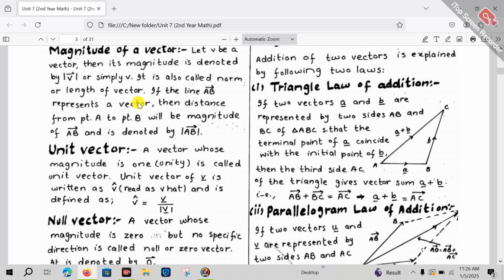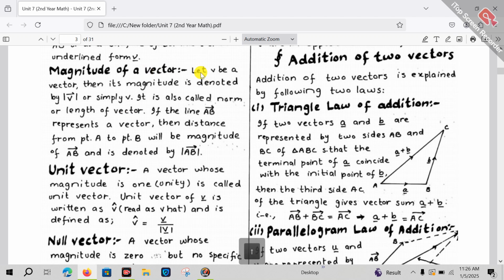Next, we are going to study the magnitude of a vector. So what is the magnitude of a vector? Let V be any vector. Suppose that we have a vector and this vector is V. Its name may be other than V, like U, W, etc. You can call it whatever you like, it's up to you. Then its magnitude is denoted by putting these two lines around the vector, or simply V. If we do not put these two lines, then we have to remove the arrow or write simple V. This is the representation of the magnitude of a vector.